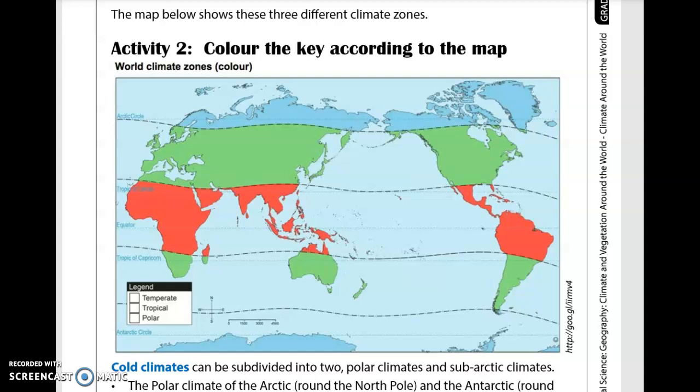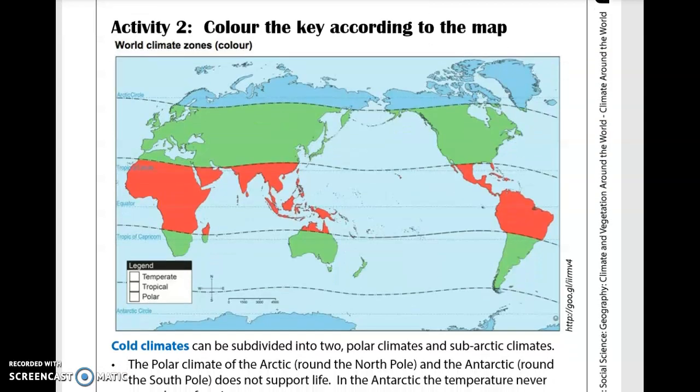So world climate zones. So if you look at the blue color, you will see that's your polar zone, and at the bottom, north and south, your polar zones. Then the green areas are your temperate zones, and your red areas are your tropical zones. So your heading here will be World Climate Zones,